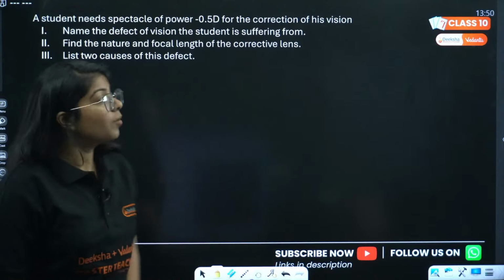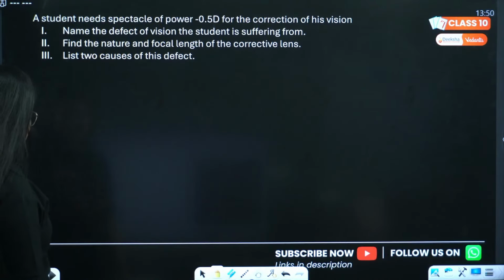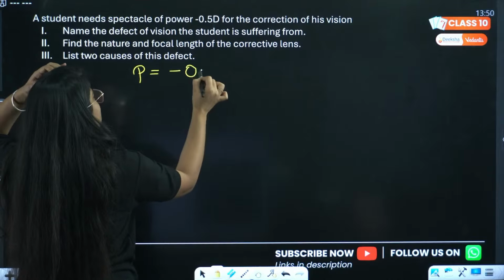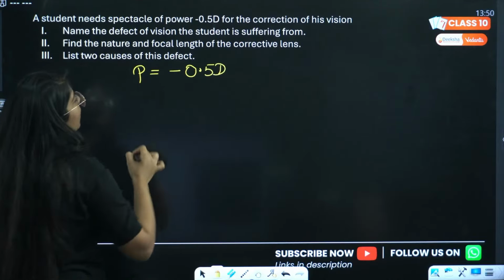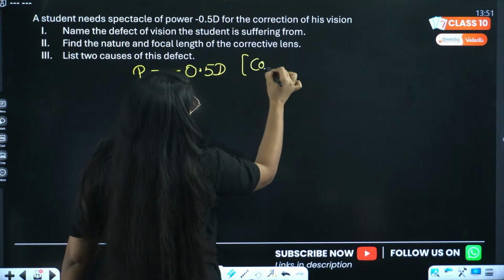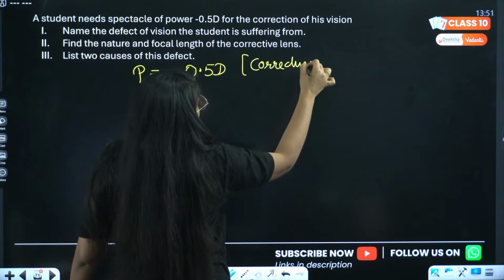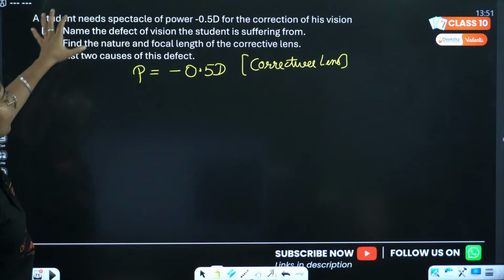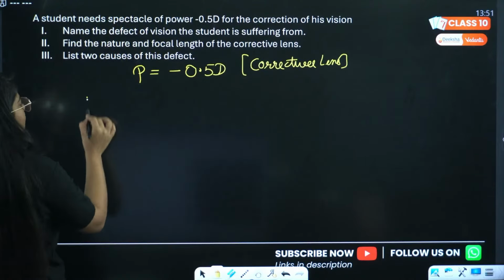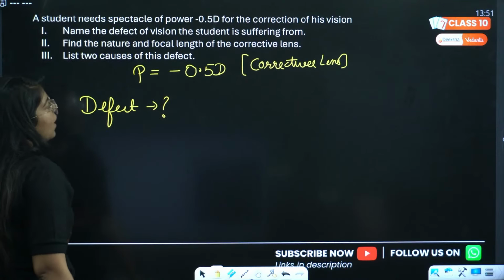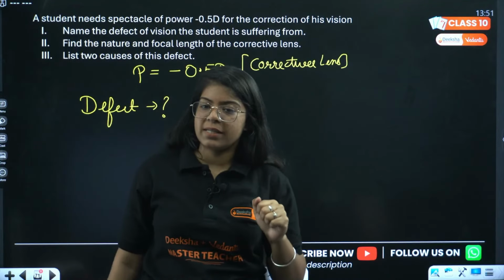Okay, next question. A student needs spectacles of minus 0.5 diopter. So the power of the spectacles is minus 0.5 diopter for the correction of his vision. This is the power of the corrective lens. Next, name the defect of vision the student is suffering from. Which defect is the student suffering from? Let me know.